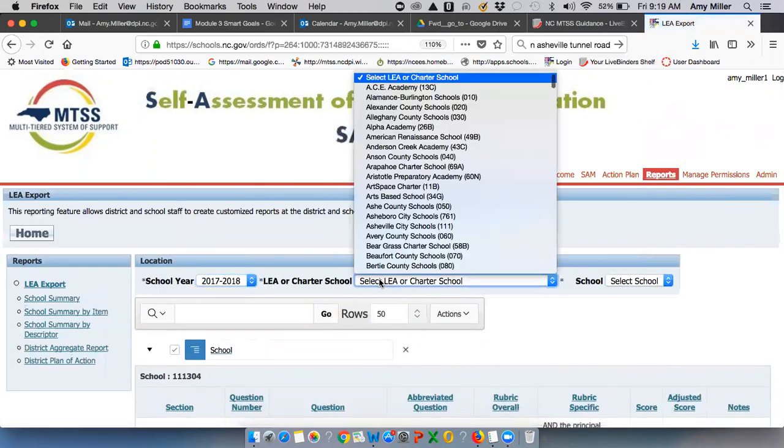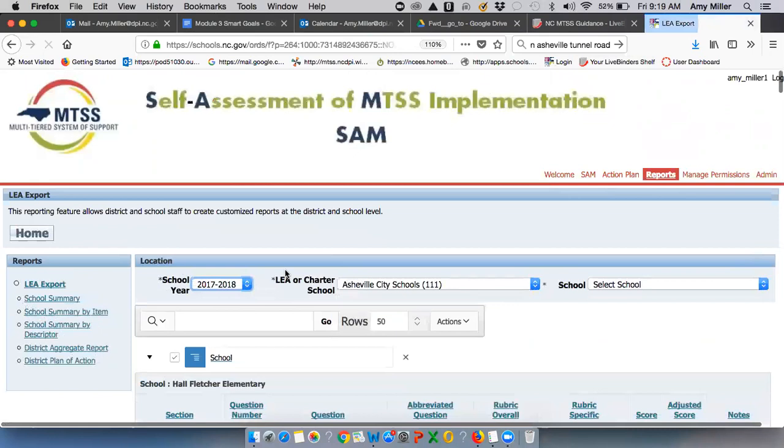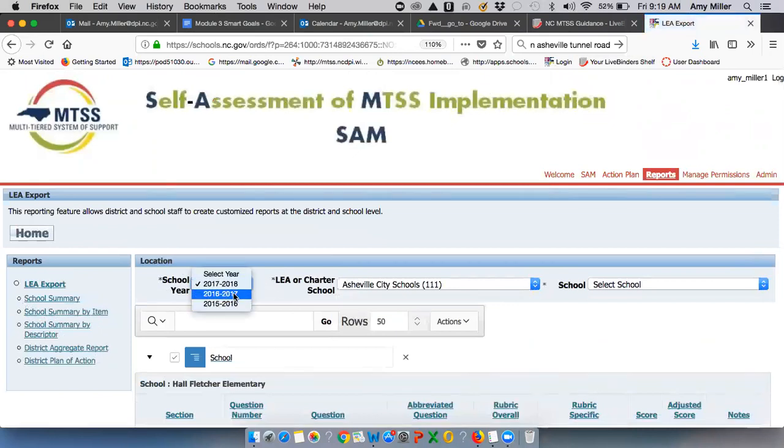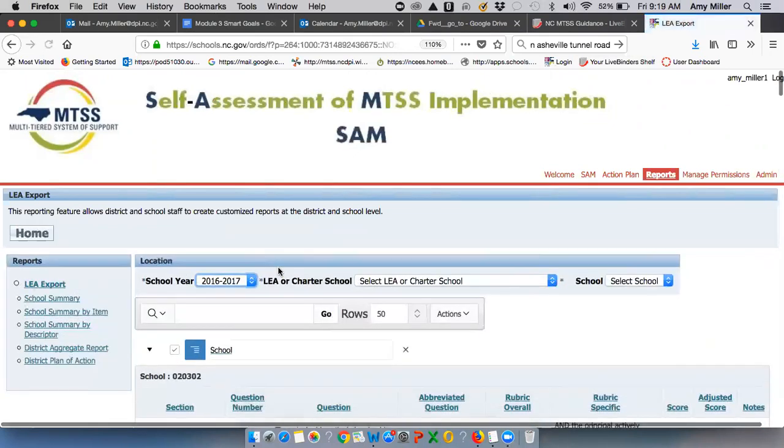On the Reports tab, I'll go ahead and just select a district that I know has done a critical mass of SAM implementation for last school year. For you, you're probably going to select this school year if it's after you've already completed the SAM with your schools, but if you wanted to start right away, you would just change the year to 16-17.